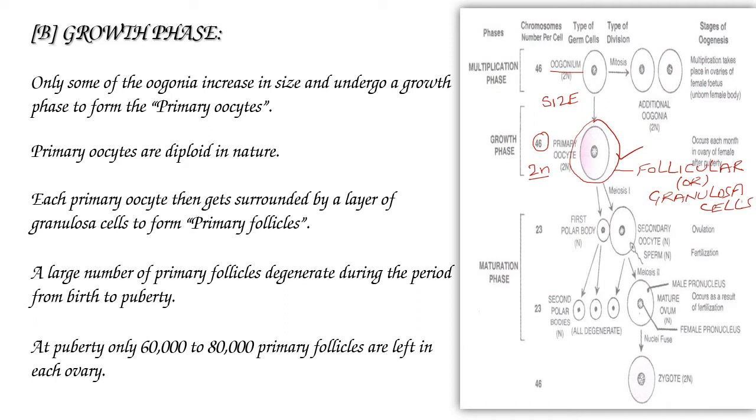In the previous slide we discussed that 20 lakhs, or 2 million, primary follicles are formed. Among these, only 60 to 80,000 primary follicles are left in each ovary at sexual maturity.